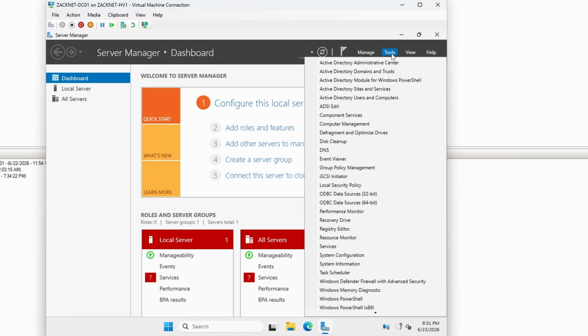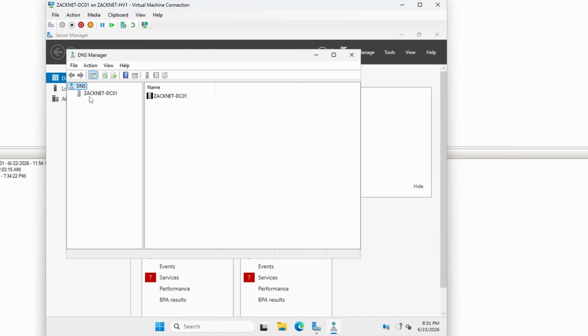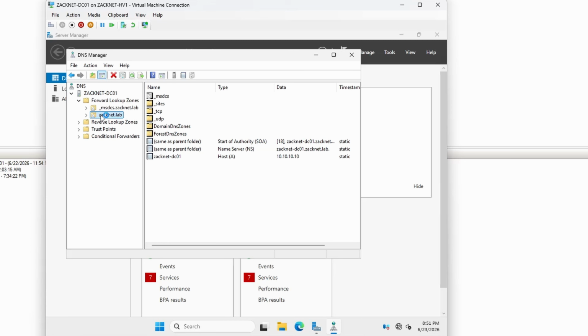So what I want to do is go on DNS, and I'm going to expand our domain name. So it's good that I'm seeing this over here. I want to look at the forward lookup zone and expand that. So I'm seeing the domain name on here, and I'm also seeing my DC01 with the A record and with a static IP address. So that is awesome.